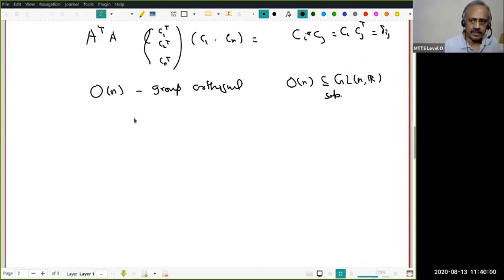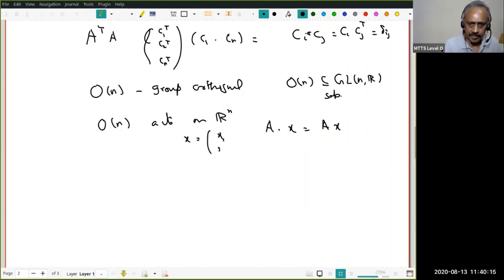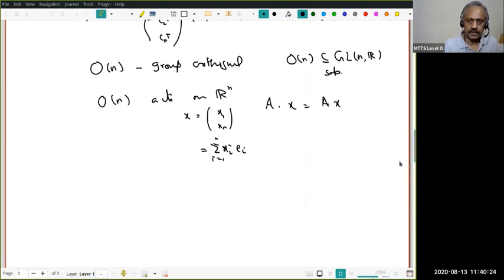Therefore, being a subgroup of this, On also acts on Rn via the matrix action: A dot x equals the matrix product Ax, where x is again written as a column vector, with respect to the standard orthonormal basis e_i. So this is our group now, not the full group, but only the subgroup of orthogonal matrices.